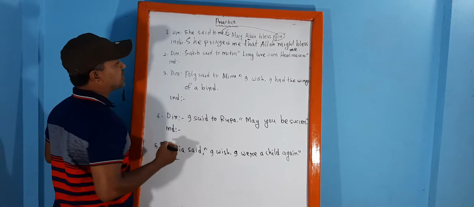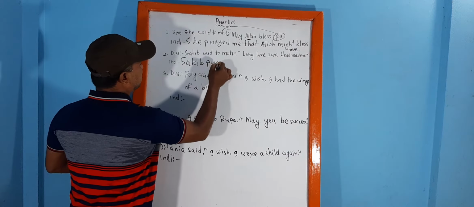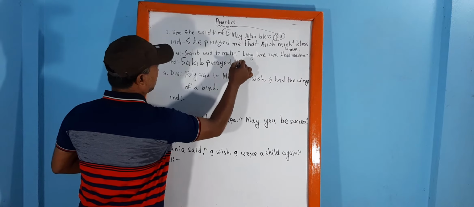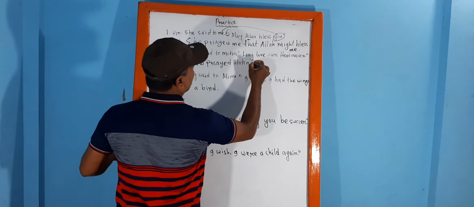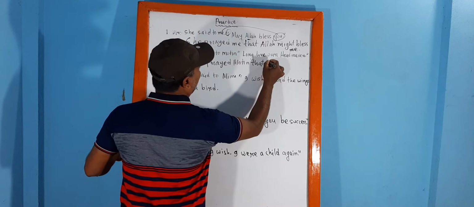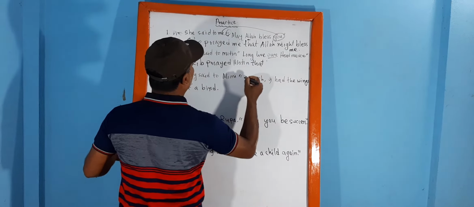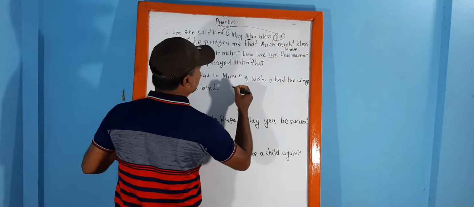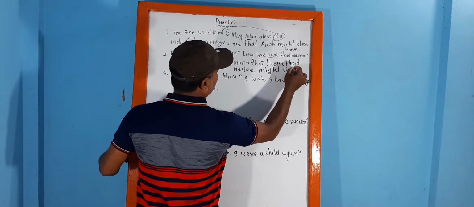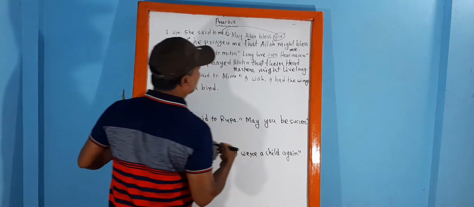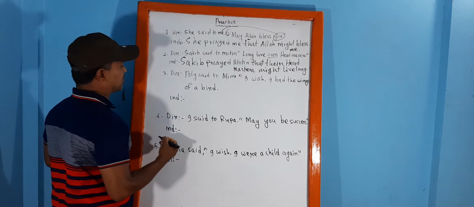So Sakib prayed Motin that our will be changed into their headmaster might live long. This is the sentence.